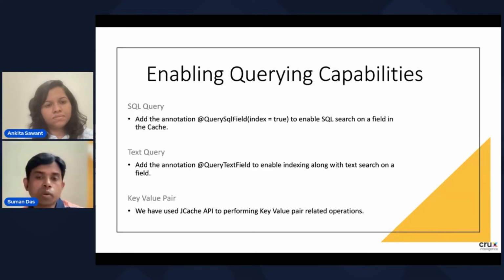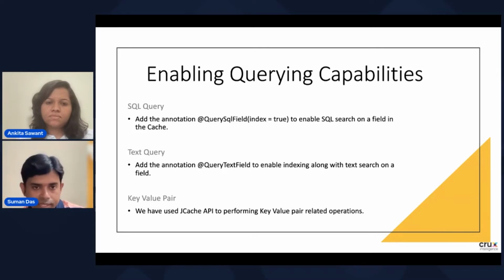Let's now see how to enable various querying capabilities in an Ignite cache. We just need to add these annotations to enable SQL search on a field in the cache. We also have the option to enable an index on that field just by adding some parameters. Similarly, to enable text query, we have separate annotations available.